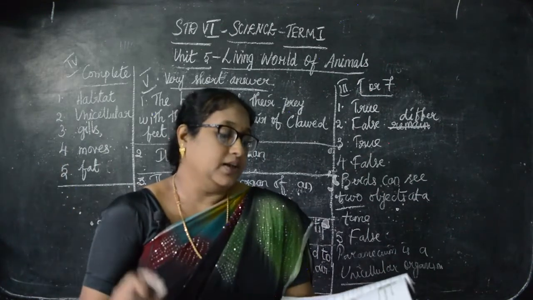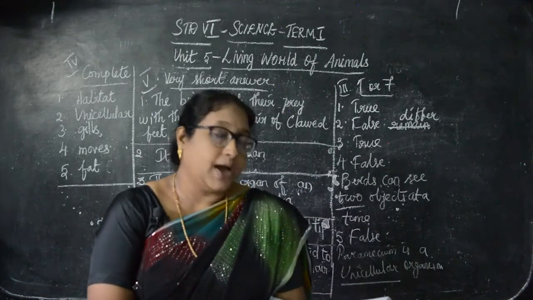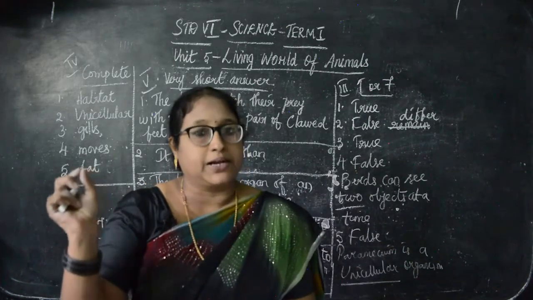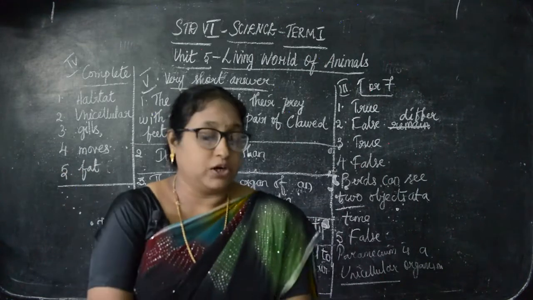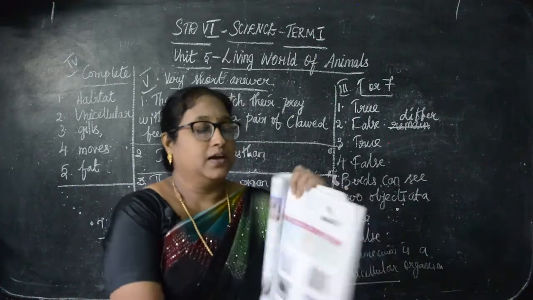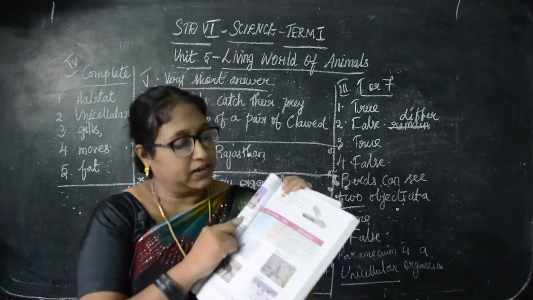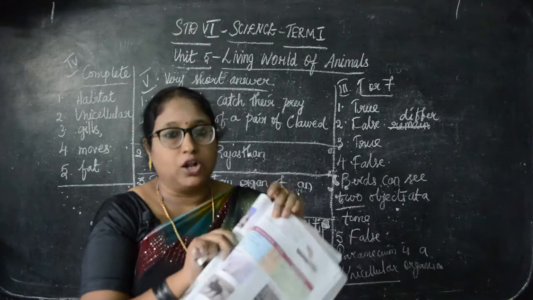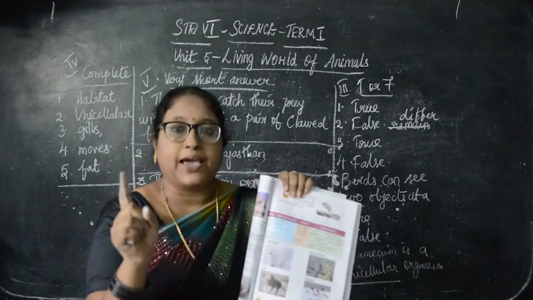Now second question, write the adaptive features of a polar bear and penguin. adha enna pannunga, pakkatliye page number 81. What will you write? Page number 81. Now take page number 81. So see here, tabular column is there. In that 4 points are there, no need to write all the 4. First 2 there was polar bear and penguin.